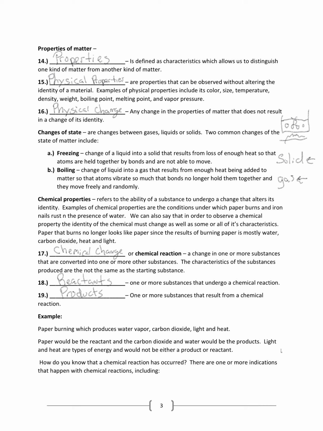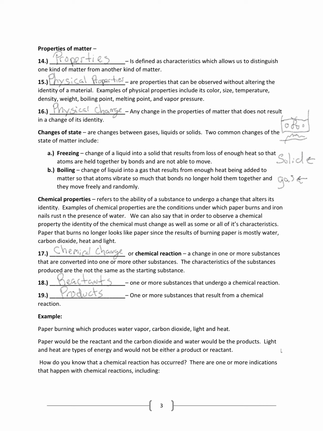Now, contrast that with chemical properties. Chemical properties refer to the ability of a substance to undergo a change that alters its identity. In other words, you change it from one substance to another. Examples of chemical properties are the conditions under which paper burns and iron nails rust in the presence of water. We can also say that in order to observe a chemical property, the identity of the chemical must change, as well as some or all of its characteristics.